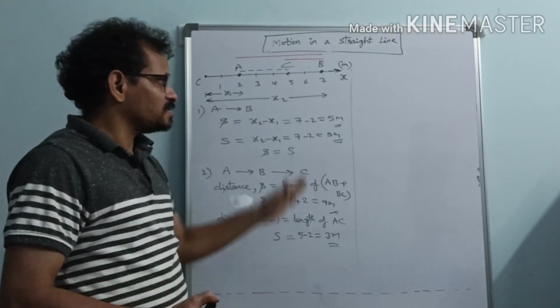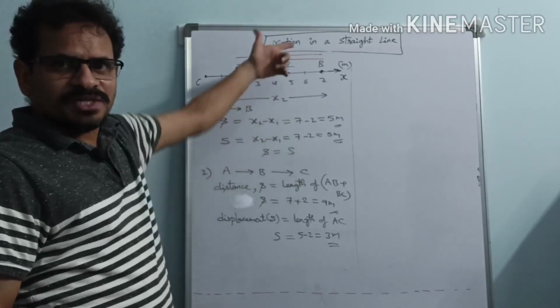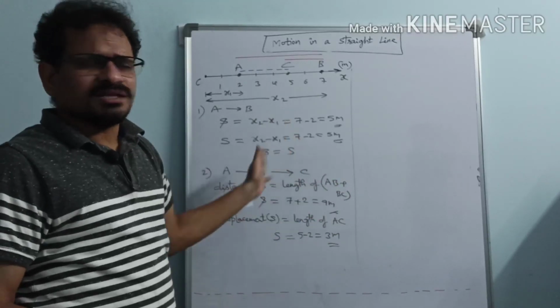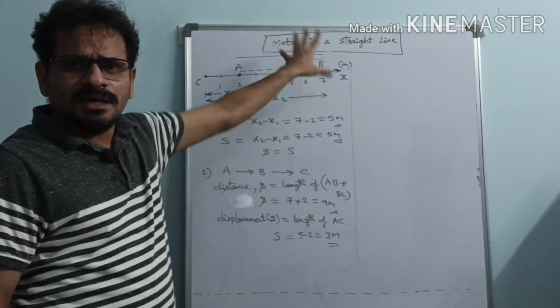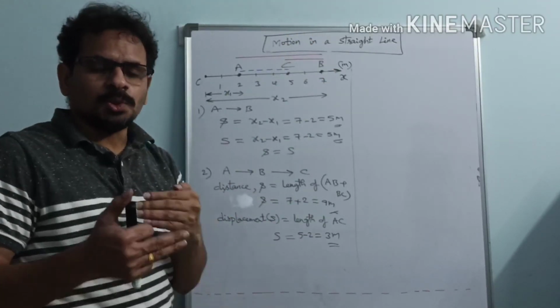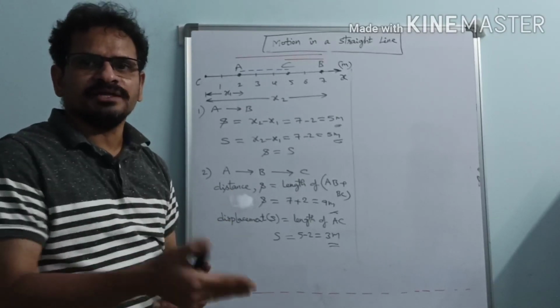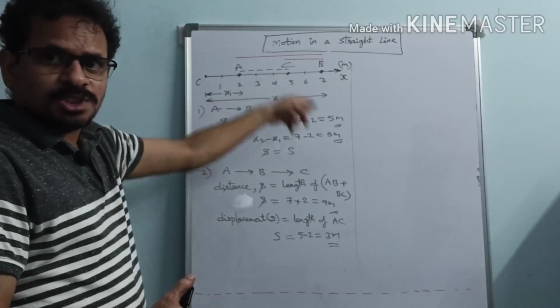Okay, this is the next example. This one corresponds to our chapter, motion in a straight line. Previously I had given some examples: one was a right angle, the other was a particle moving on two circles. That does not actually represent our chapter, but to understand the difference between distance and displacement, I gave those examples. So this is a perfect example which corresponds to our chapter.